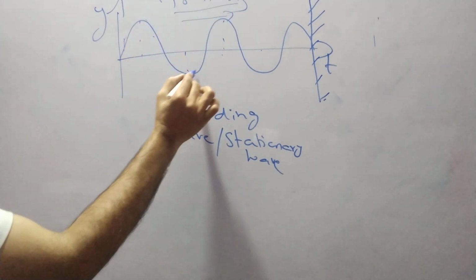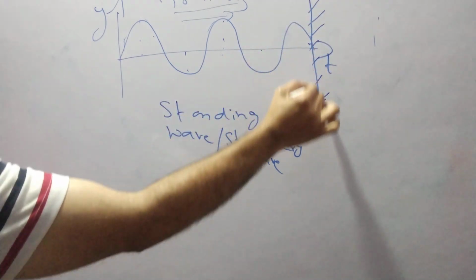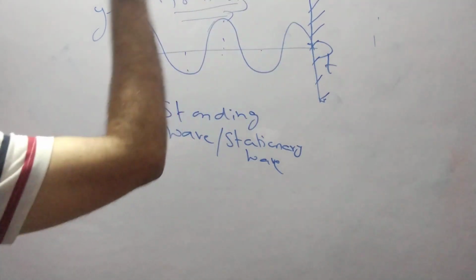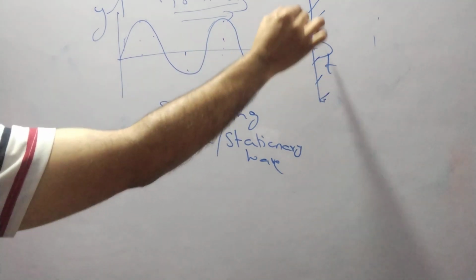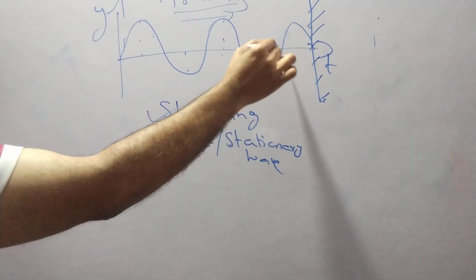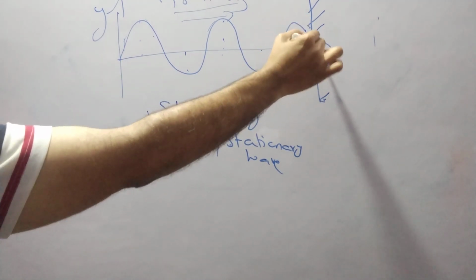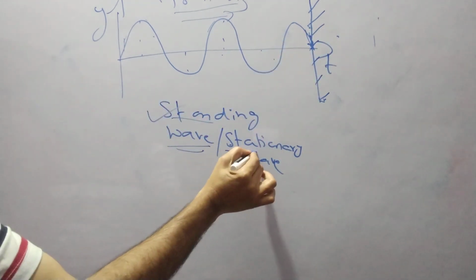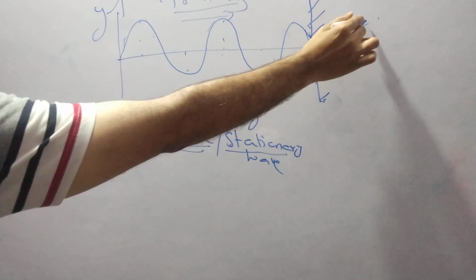The transverse wave is moving freely like this, and by keeping this end fixed, you are telling it to stop here. To stop here means you are asking the wave to stand here. That is a standing wave. Stationary means you are stopping the wave from moving further.